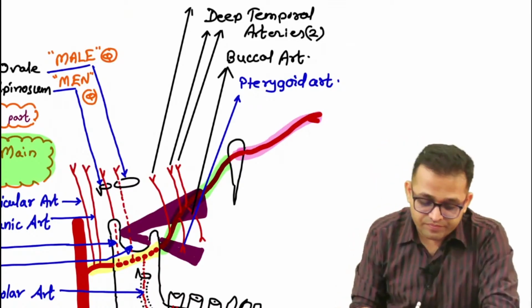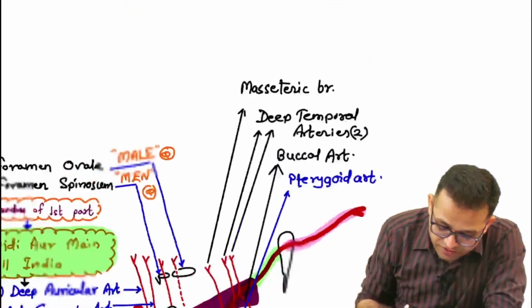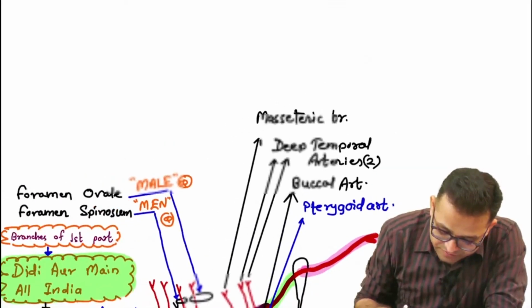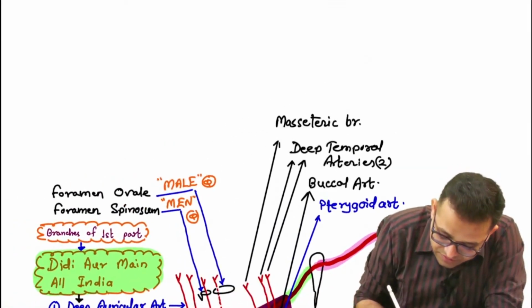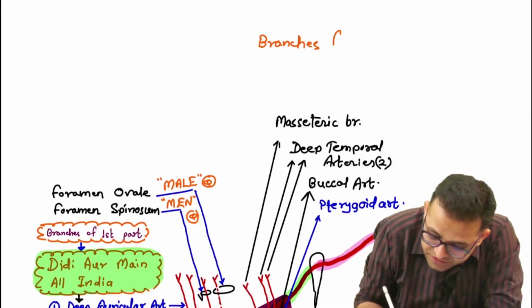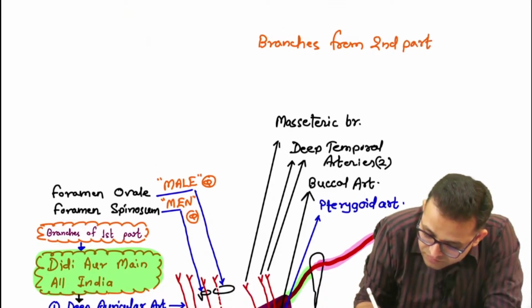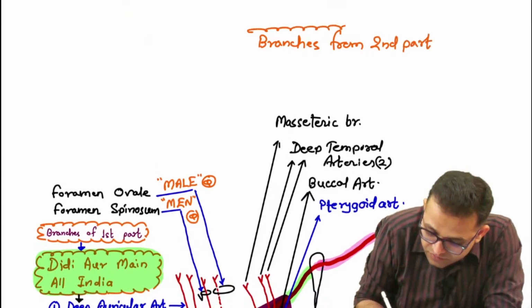For the muscles of mastication, the pterygoid muscle. Okay, so the mnemonic for it, you can remember, sir, branches from the second part.